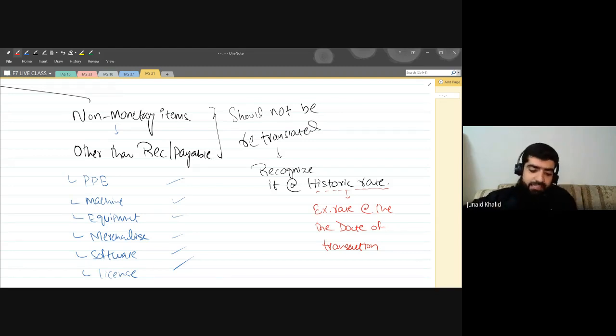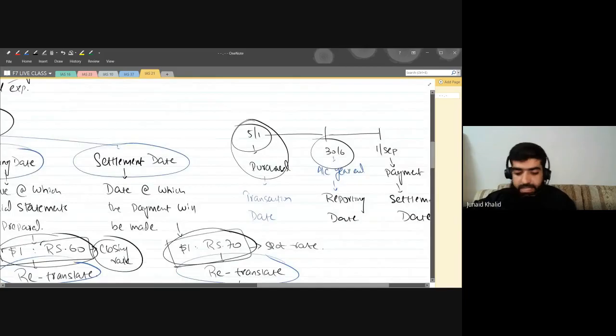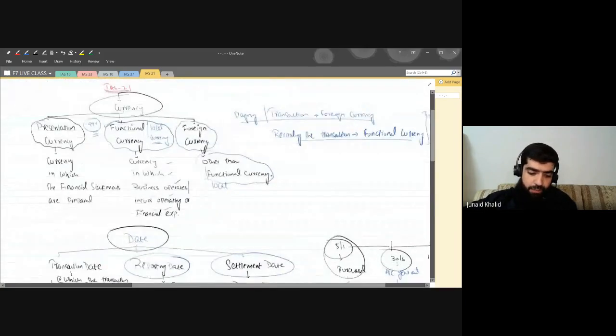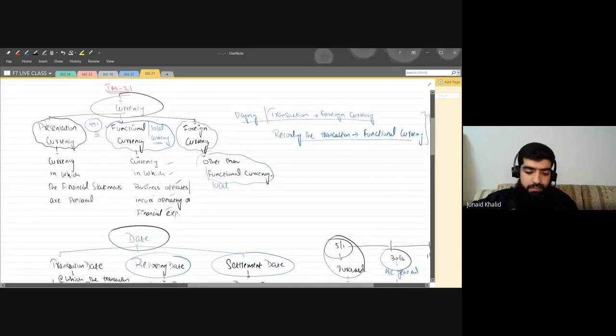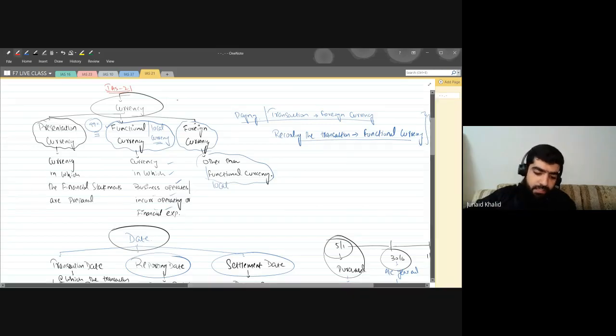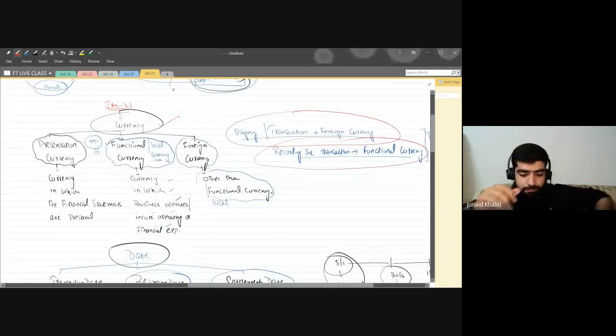Now, having gone through these three rules, please do recall them so we can start with the question. If you are good with these rules, it will be very easy to understand the question. First, the currency: we are paying the amount in the foreign currency, but we are recording the transaction in the functional currency.